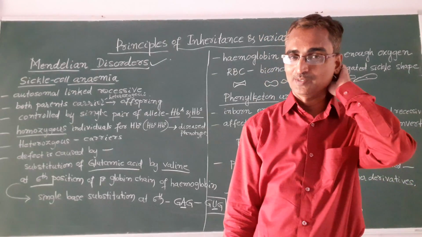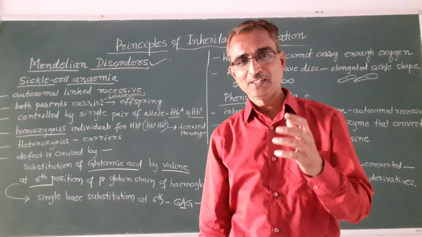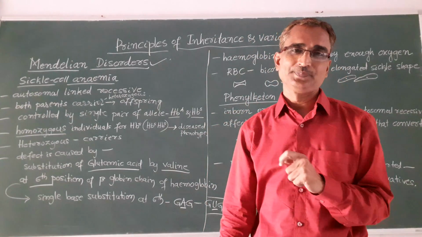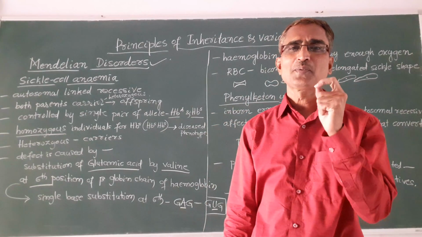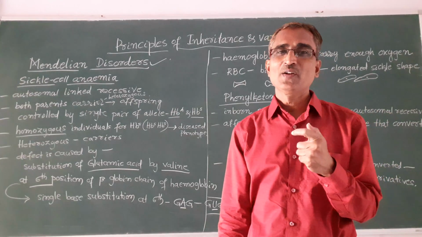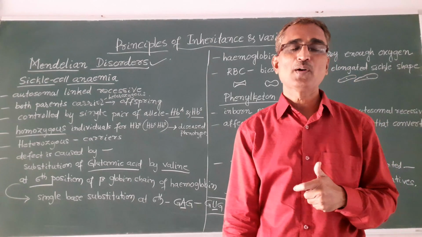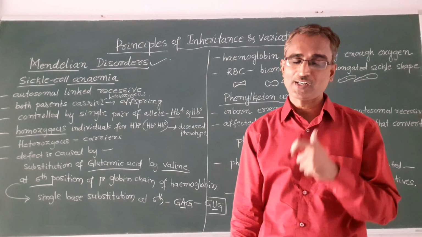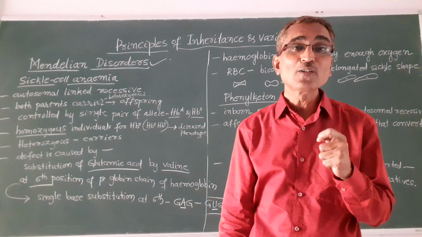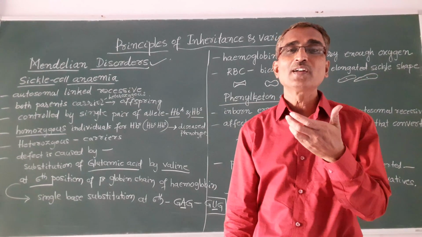Hemophilia is a disorder in which a single protein in the cascade or chain of proteins gets affected, and that protein is responsible for blood clotting. So when the protein responsible for blood clotting gets affected, blood clotting will not take place.